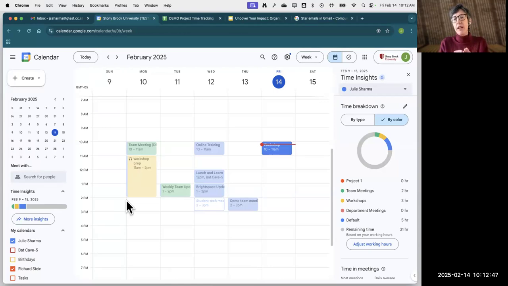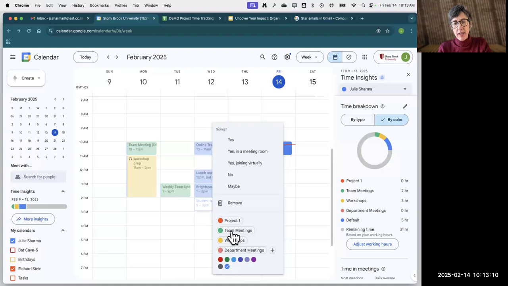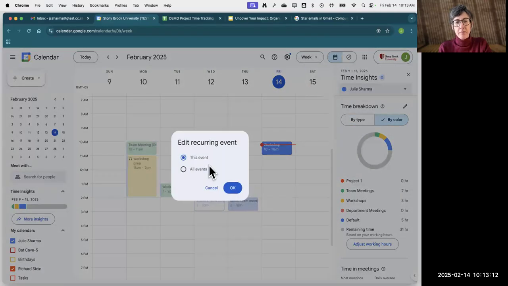It can get kind of confusing if you look at a lot of calendars and you change the colors within your calendar, because it'll be like, what's going on? Which event is this? But keep in mind that left-hand side does show your main calendar color still. All right, so we've added that one here. We've coded that one as workshop. And I'm going to go ahead and code this tech meeting as a department meeting. And this is a recurring event, so it's asking me whether this is this event or all. I'm going to say all events and click OK.